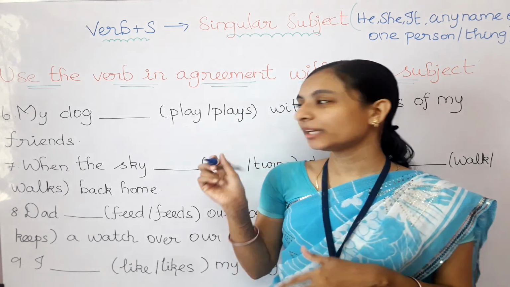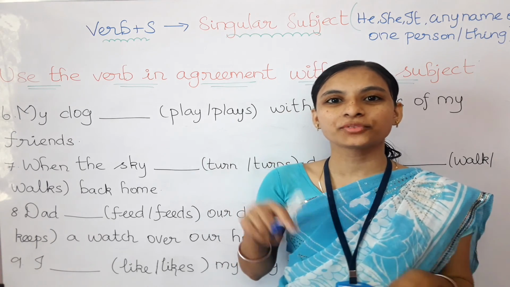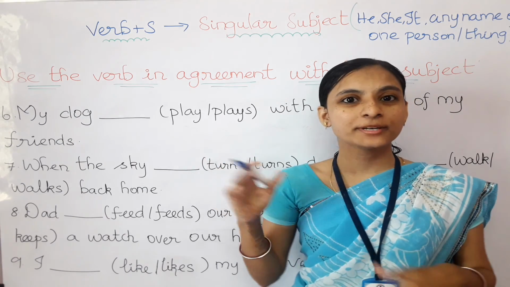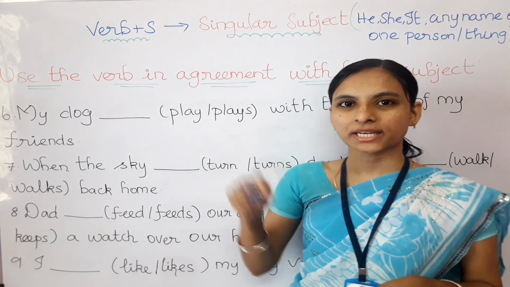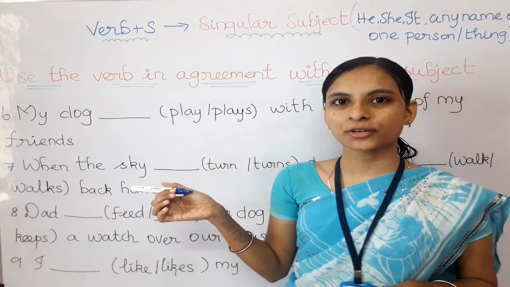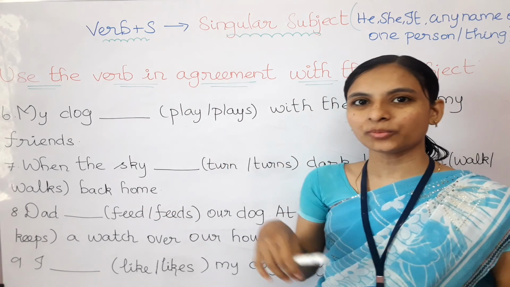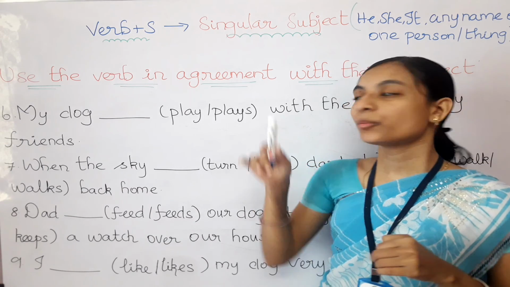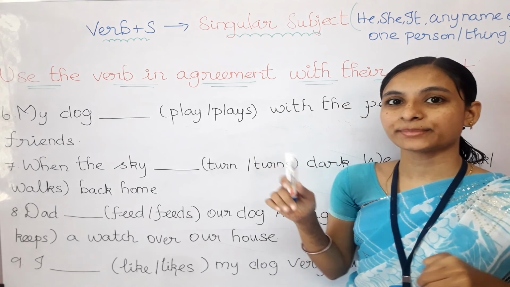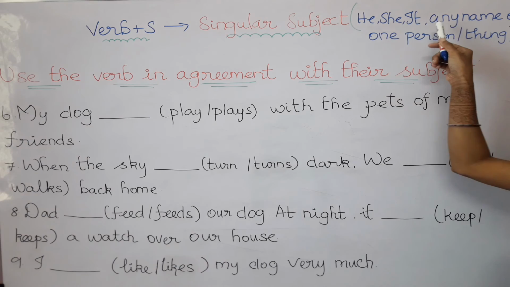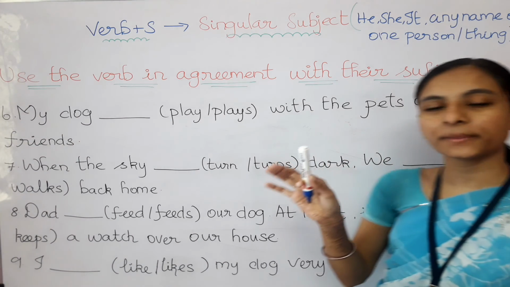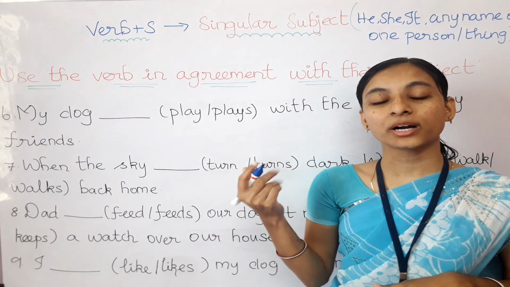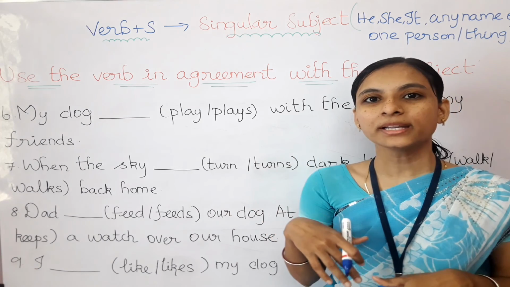Yes, we are doing the exercise on subject verb agreement. Here we need to find out which verb is suitable for the subject. If the subject is singular, we need to add s to the verb, except to the subjects I and you. Only to the third person singular subject, that is he, she, it, and any name of one person, one animal, one place, or one thing.